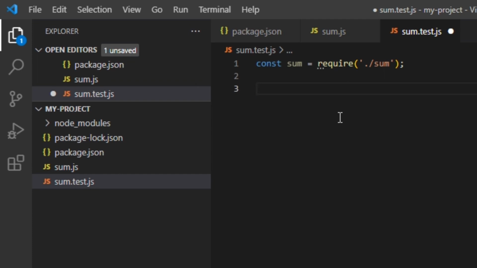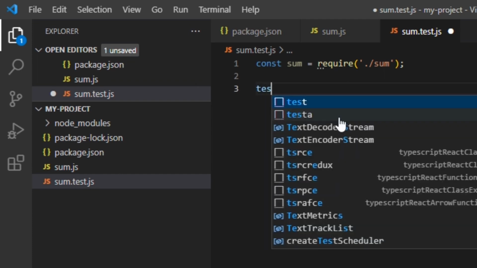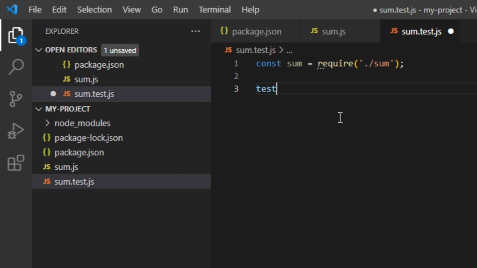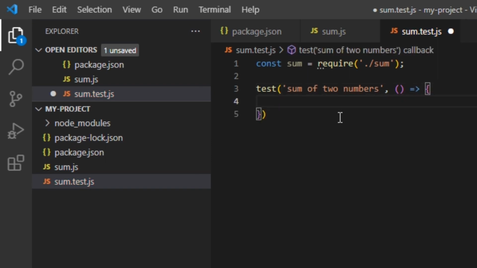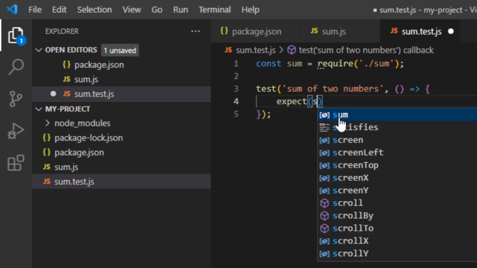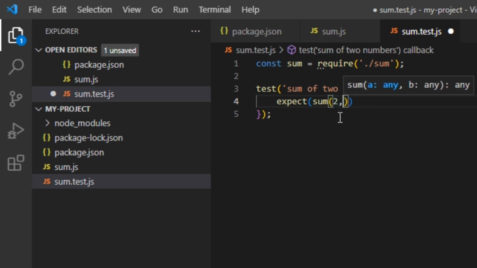And then we have a global Jest function that we call test. Test takes as its first argument a description of the particular test case, and the second argument is a function. That function will contain our logic for the particular test case, the main logic that we want to test.